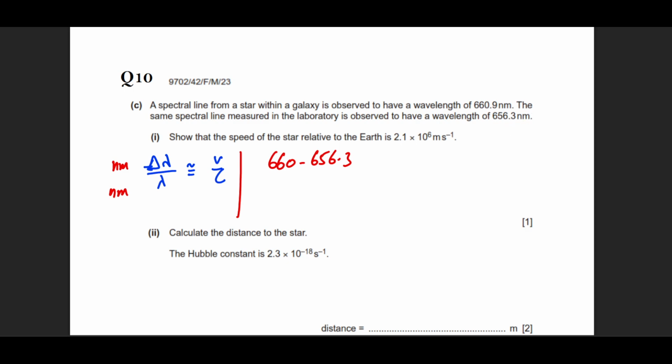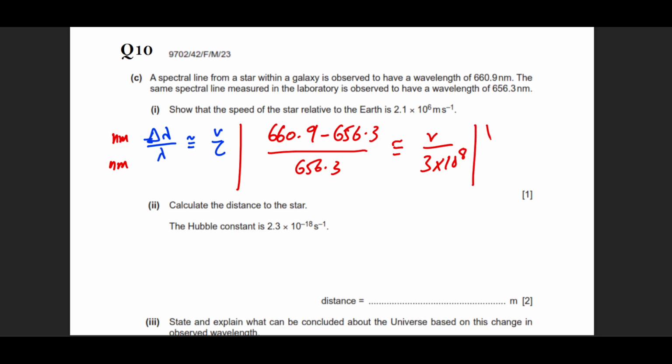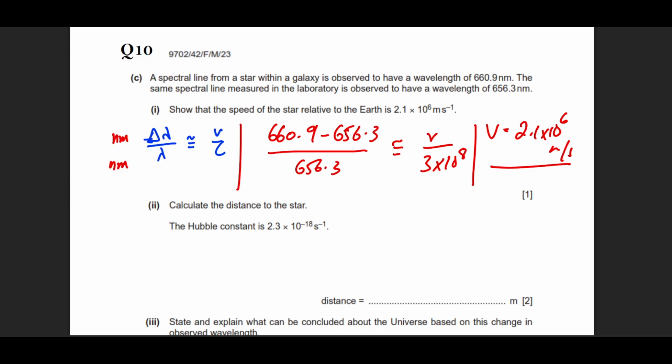660.9 minus 656.3 divided by 656.3, which is approximately equal to V divided by the speed of light, which is 3 into 10 raised to power 8. When you calculate this, your velocity is going to come out as 2.1 into 10 raised to power 6 meters per second, which means that this galaxy is moving away from us at a speed of 2.1 into 10 raised to power 6, which is a very high speed.